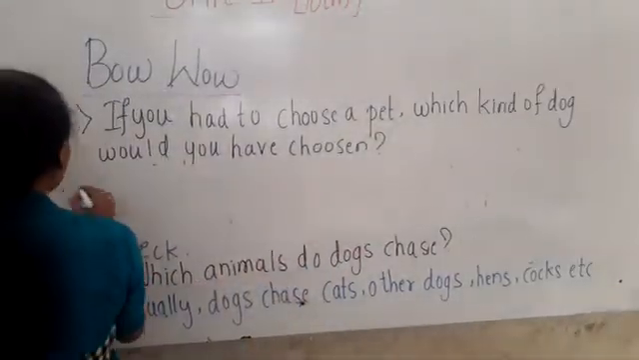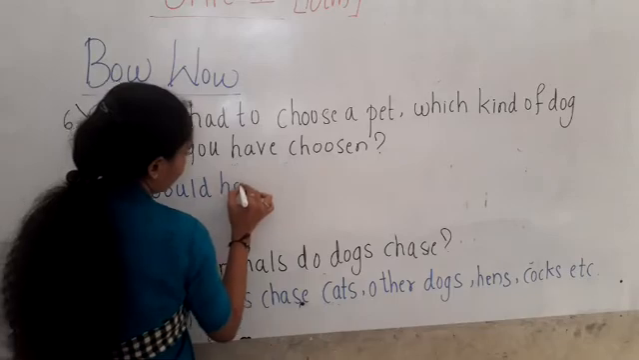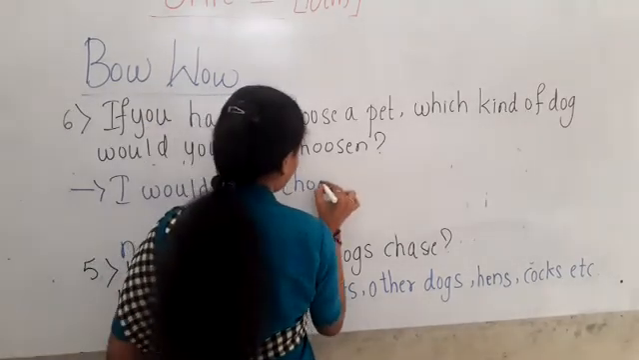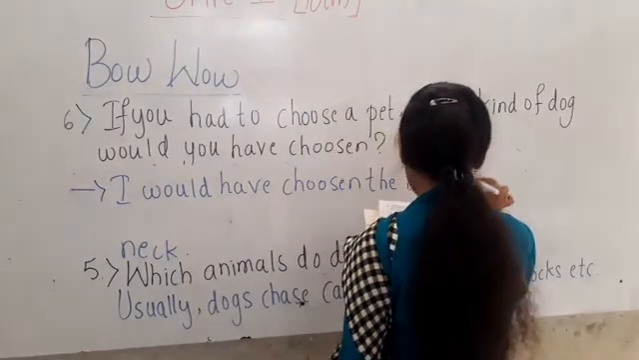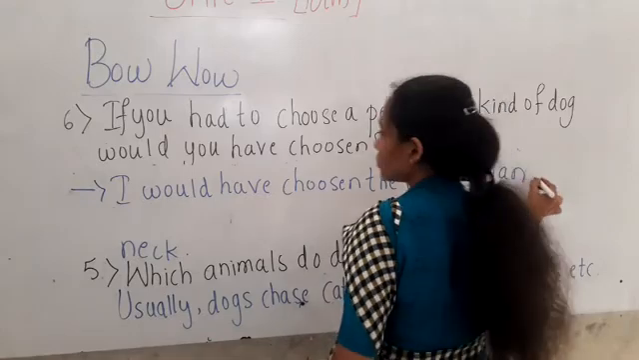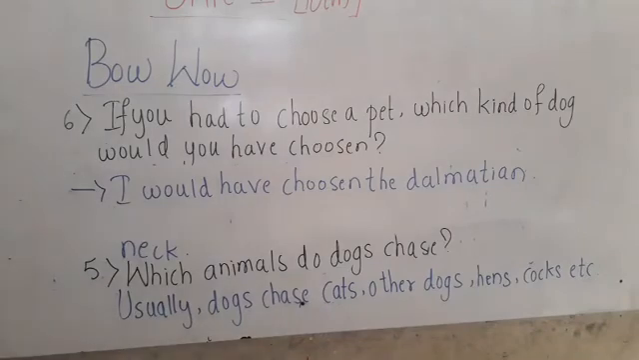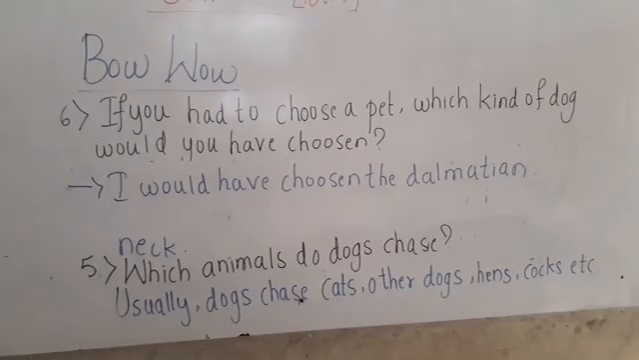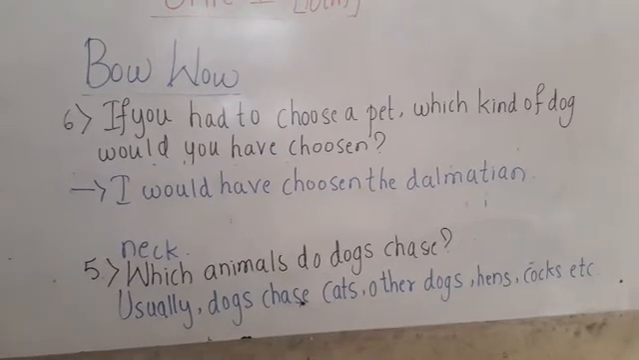I would have chosen the Dalmatian. Okay, children, so this is the answer. You can choose any animal, you can write any dog name there, children. If you had to choose a pet, which kind of a dog would you choose, children? I would have chosen the Dalmatian. You can write any other dog name instead of this. This is your choice. Okay, children?